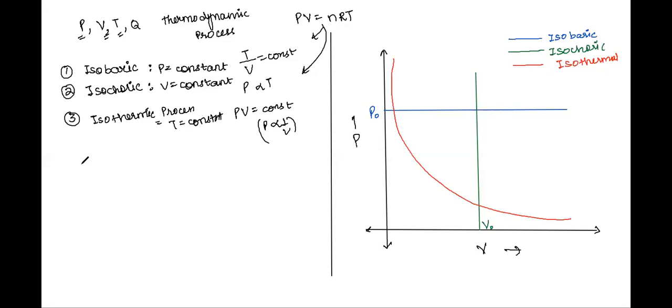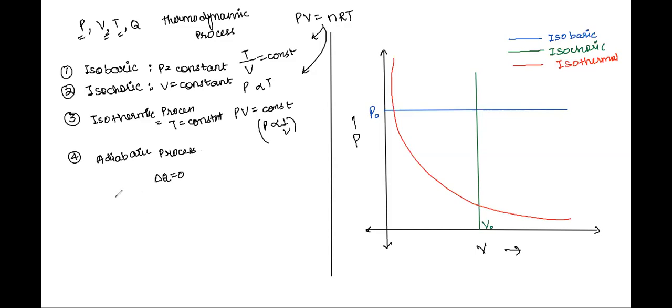Next one, we have taken these two now. Next one is adiabatic process. Taking heat exchange as zero. Adiabatic process. A process in which there is no heat exchange, or delta Q is zero, right? Because heat is a dynamic form of energy, that is, which is moving from one body to another. Only then it can be called heat. So if the net heat transferred from one body to another is zero, then we can call that process adiabatic, right? And here for an adiabatic process, delta Q is zero.